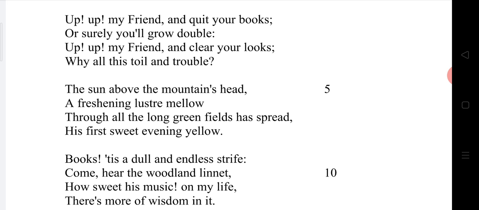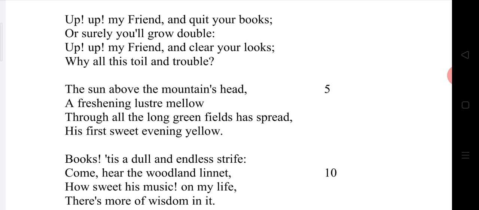Up, up, my friend. Come on, stand up from your reading chair. Come out of your reading room. Why did you confine yourself? Why did you restrict yourself to the study chair? Come on, up, up, my friend. Stand up from your reading chair and quit your books. Come on, leave all your books.